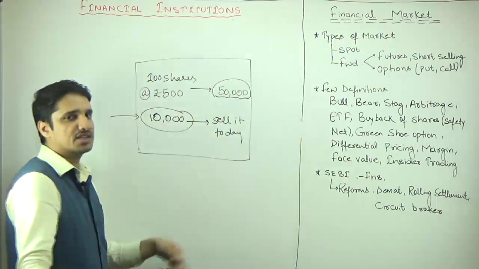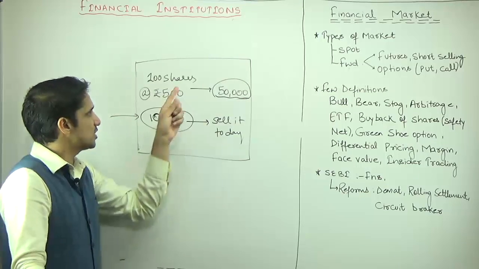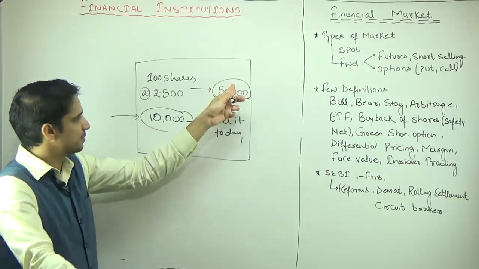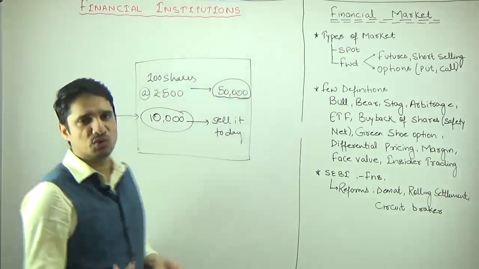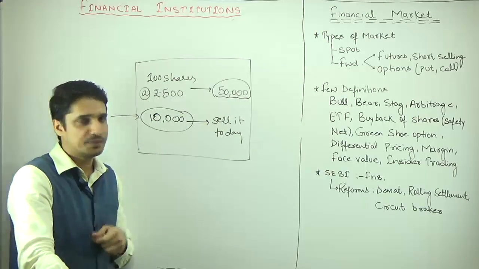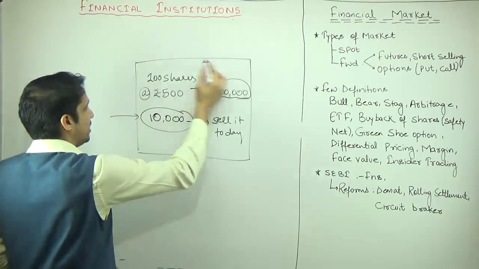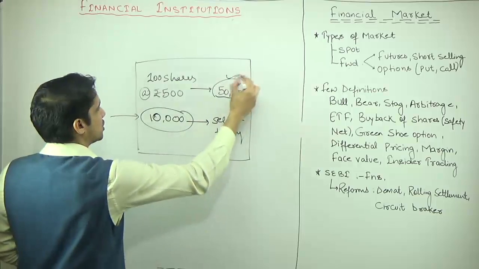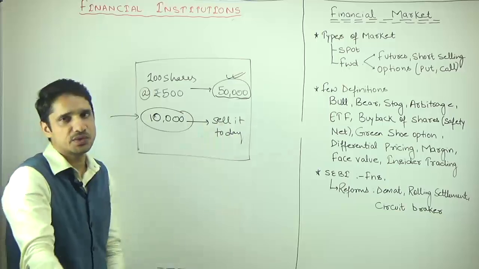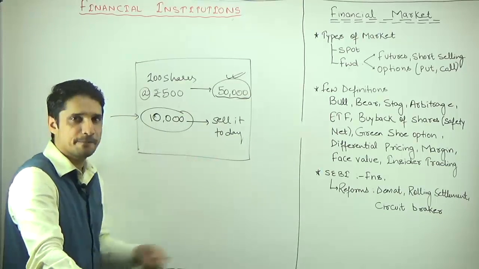The purpose of the margin is to increase the liquidity, because if an investor wants to buy these 500 shares, this investor should have 50,000 rupees in his or her account. But suppose I don't have 50,000 rupees, I'm a very poor faculty, I just have 10,000 rupees. If ICICI Direct is providing me a platform to purchase shares worth 50,000, maybe I will purchase it, but the only condition is I have to sell it. So I will speculate for just one day. Such a facility is known as margin.